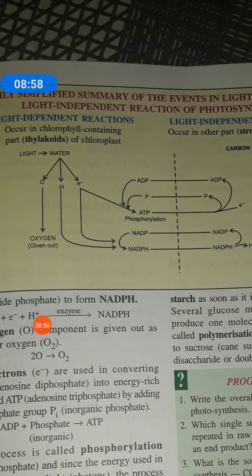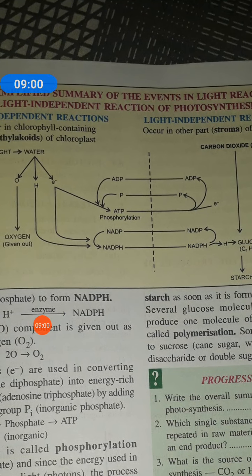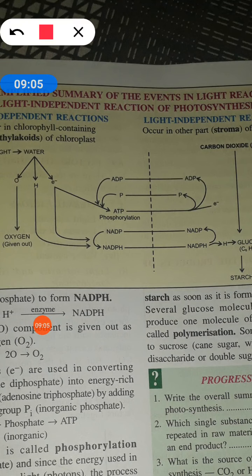Now in light independent phase, you can see this summarizes the whole process. So here you can see what is happening. You can see hydrogen, oxygen, electron, water is breaking. Then ATP is forming, here NADPH is forming. Now using the energy present in ATP and NADPH, this carbon dioxide is forming glucose.